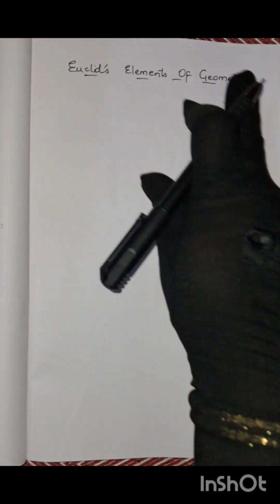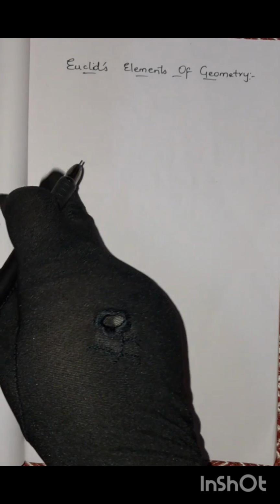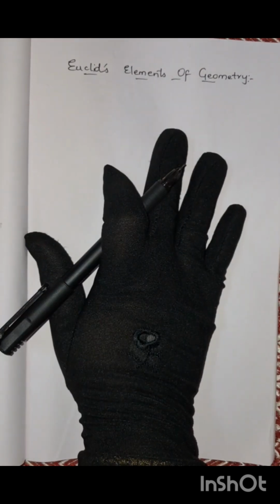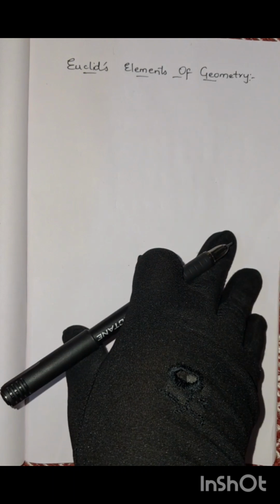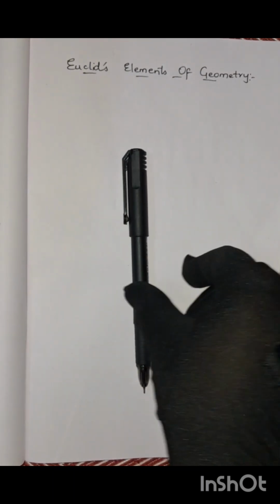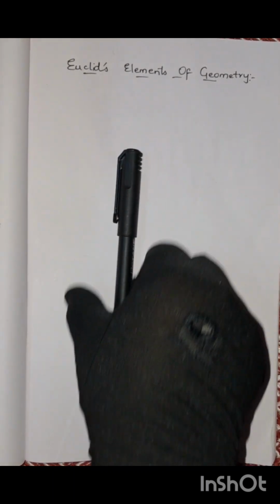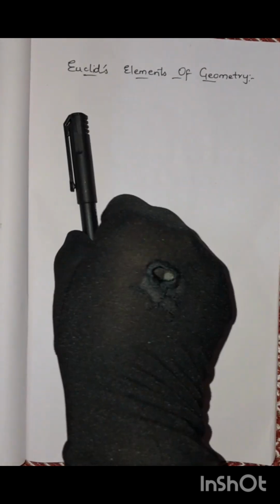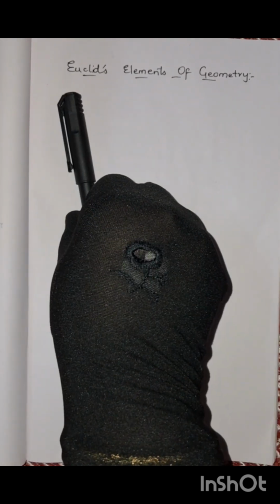Okay, you know the solid, right? A solid will have shape. Any solid you can take. A book which I am writing here, it is having a certain shape. Yes or no? A solid will have shape, its size and its position, and can be moved from one place to another. This is a solid pen. So this is having a particular size, a particular shape, a particular position, and this can be moved from one place to another place. Yes or no?